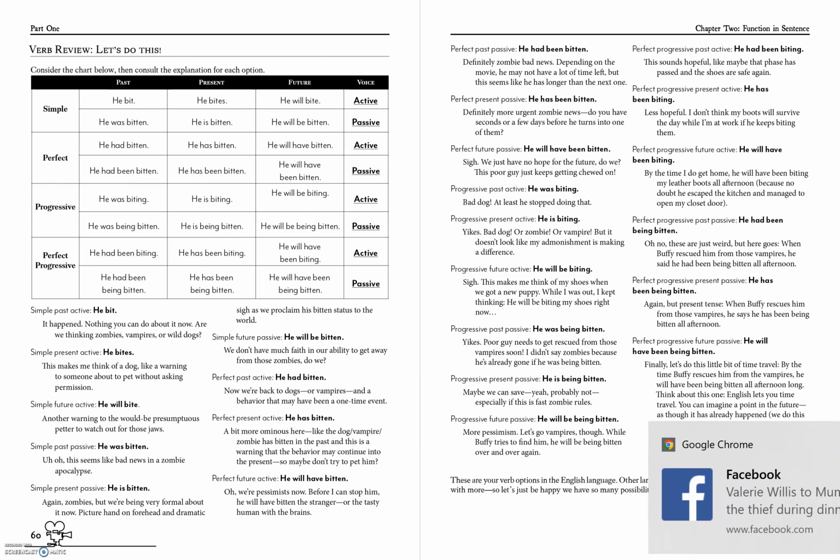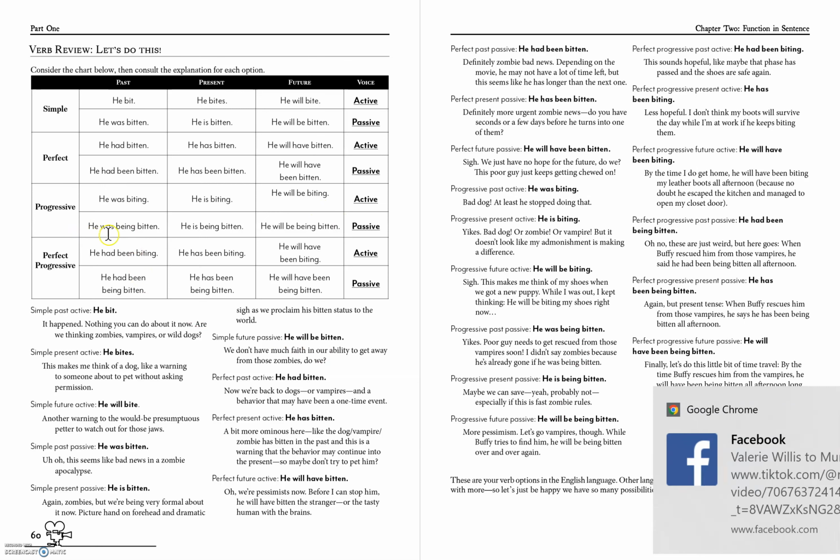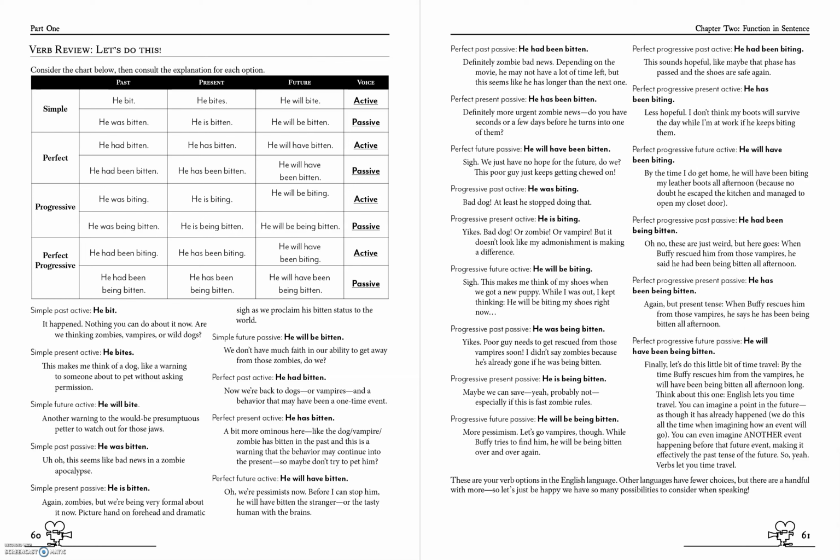Now, if we want to flip this around to passive voice, we're going to end up with he was being bitten. Or in the past, or he is being bitten right now. I don't know why I'm here telling you that instead of stopping the biting, but he is being bitten is present tense progressive, right? It's happening at this very moment.